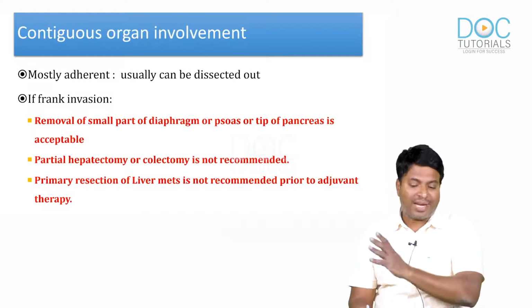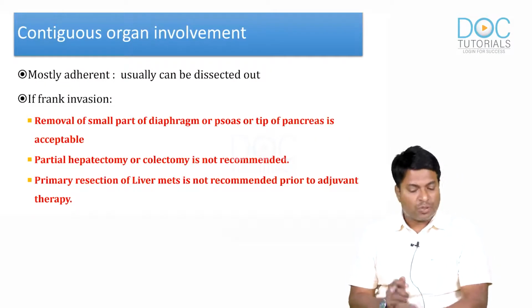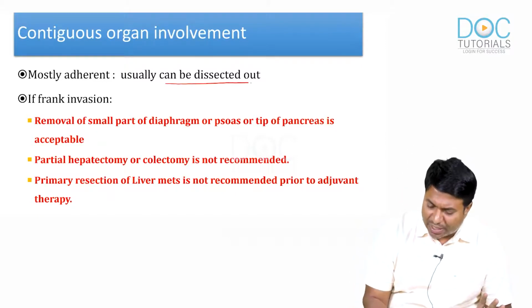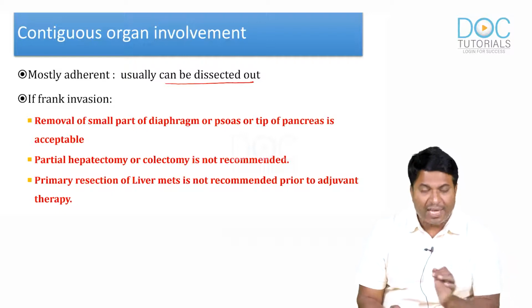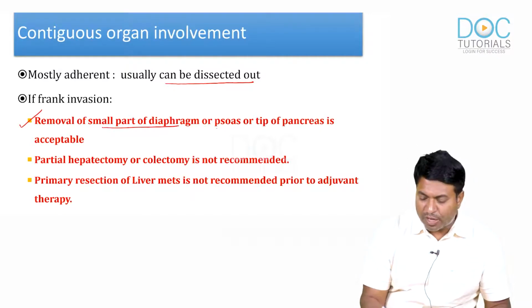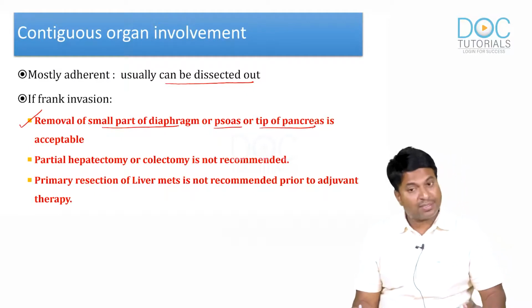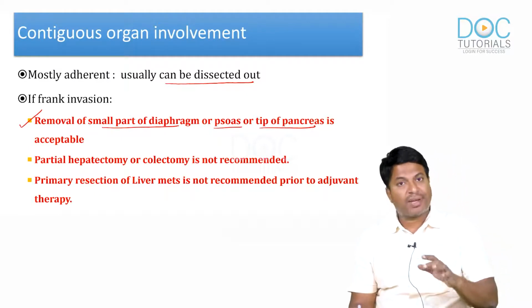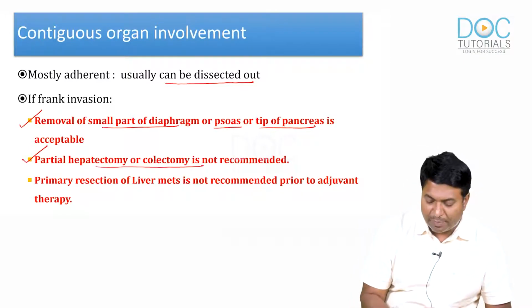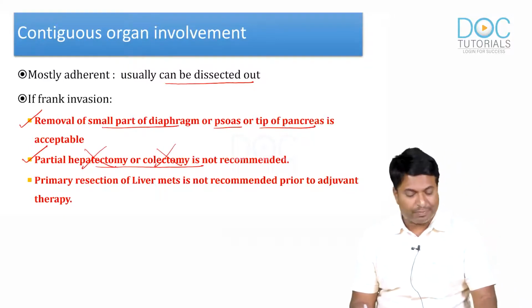Now what will you do if the contiguous organs are involved? Contiguous organs that are only mildly adherent can usually be dissected out easily. If frank invasion is seen, we have to remove a small part of diaphragm or psoas or even the tip of pancreas. Partial hepatectomy or colectomy is not recommended. You should not do partial hepatectomy or colectomy for the patients who are infiltrating.